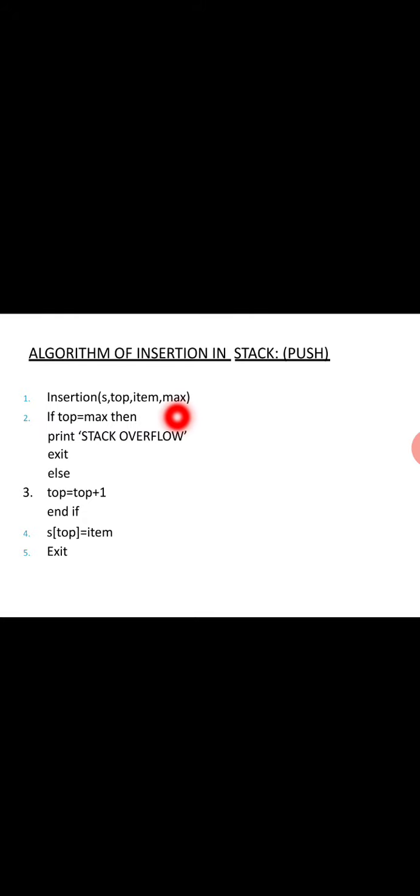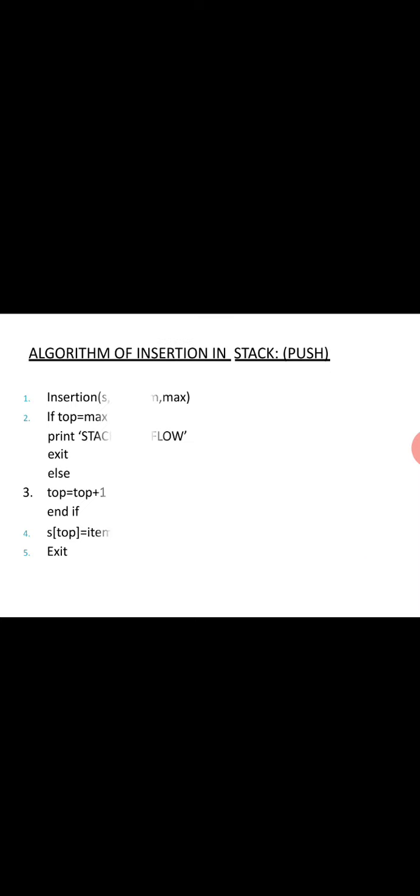Sometimes we can take top equal to -1, where the stack size is maximum -1. Here we take top equal to 1, and it is maximum. Then see, top equal to maximum. When it is empty, as in the previous diagram, top is equal to 0. When it is full, if you add one more push operation, what will happen? Top will be 3, but here the size is only 3, meaning we declared S as 3.